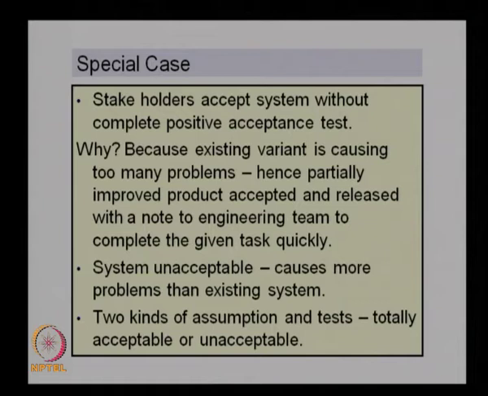So you assume that it is acceptable and then conduct tests to prove that it is not acceptable, and if the test fails then it is acceptable. Similarly, you assume that it is unacceptable and then carry out the test to prove that it is acceptable, and if the test succeeds then the system will be accepted. This way we can have two kinds of assumptions and tests to carry out the acceptance test.